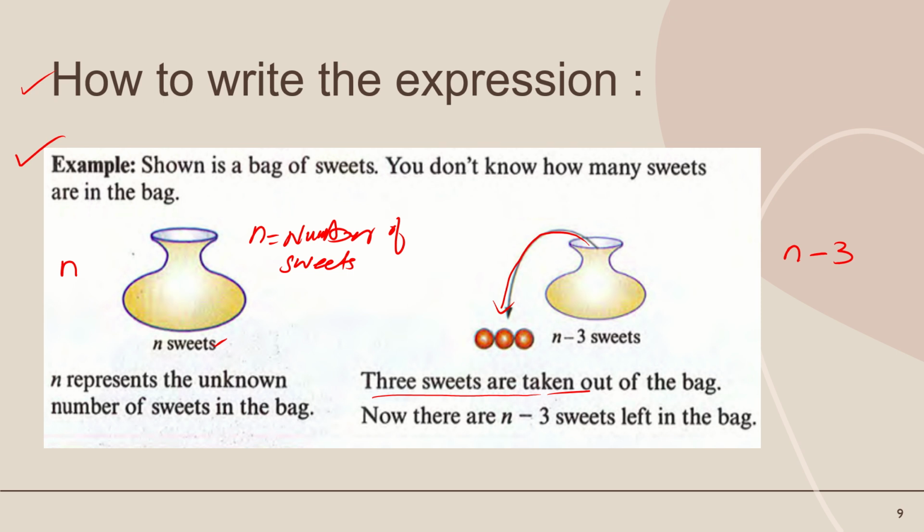So that's why we write n minus 3. If you put some sweets in the bag, the expression will be n plus something. For example, if you put 5 sweets in the bag, your expression will be n plus 5. If you take something out of the bag, the operation will be minus. If you put something in the bag, the answer will be in positive form. I hope you understand much better now how we can write an expression with this example.